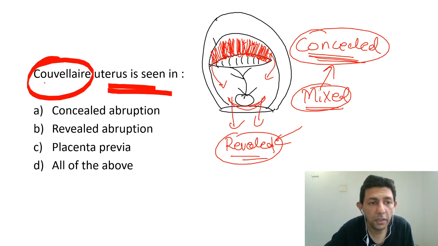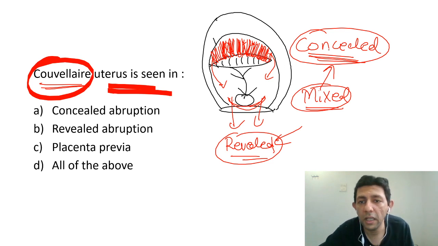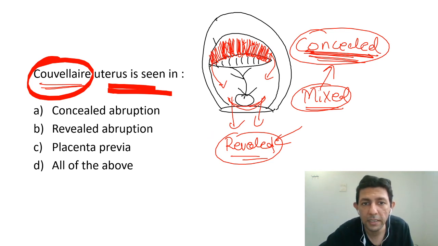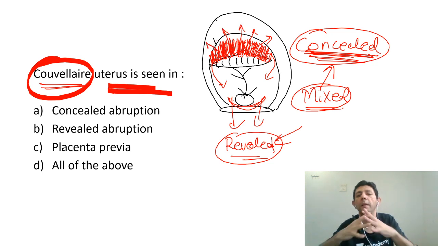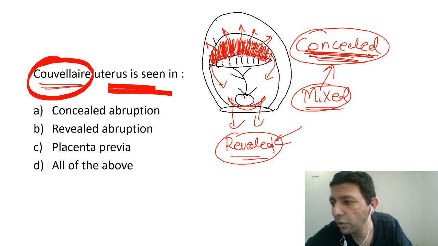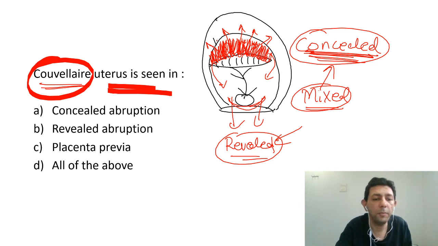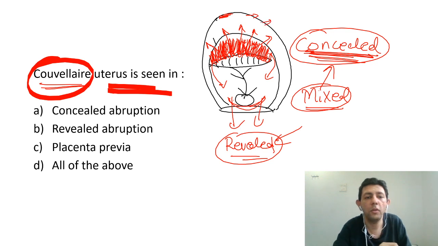But the Couvelaire uterus is a condition which I see only in concealed abruption. Please understand that whenever there is a severe concealed abruption, the blood is not able to come out, so the blood enters retrograde into the muscle fibers. In between, crisscross muscle fibers are there. The blood enters inside the myometrial fibers. Sometimes the blood can also reach under the serosa. Very rarely the blood can also come out into the peritoneal cavity.